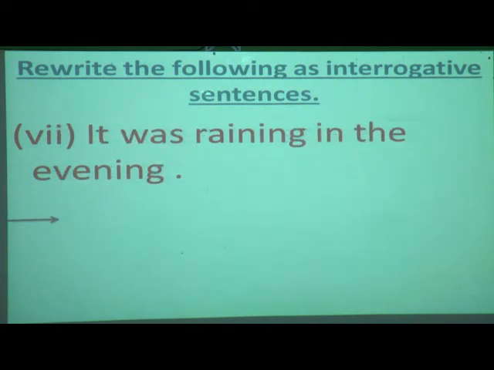Seventh one. Come on, read this. It is a statement: It was raining in the evening. Here you can see there are two verbs. So what is the rule? Only the first verb you have to take in front of the subject. So what will be the answer? Was it raining in the evening? Question mark.